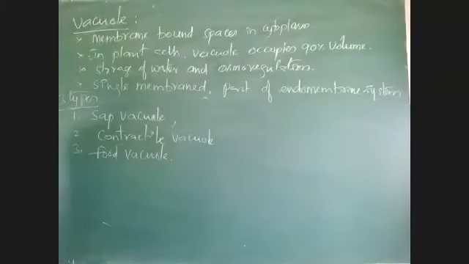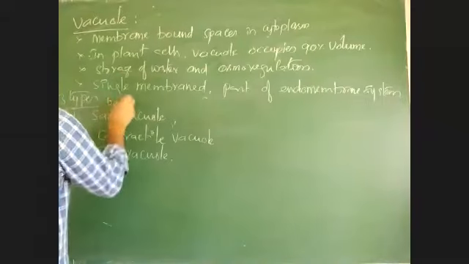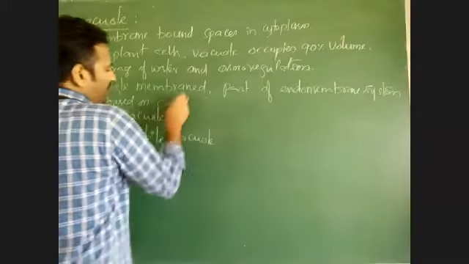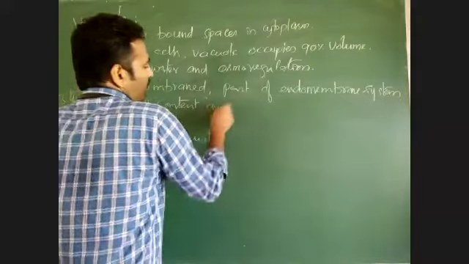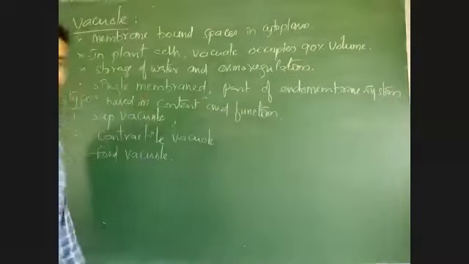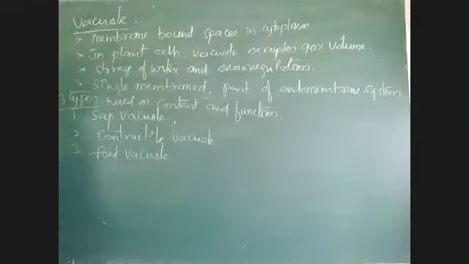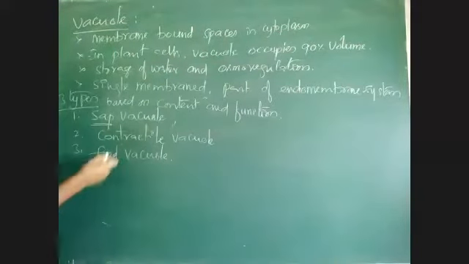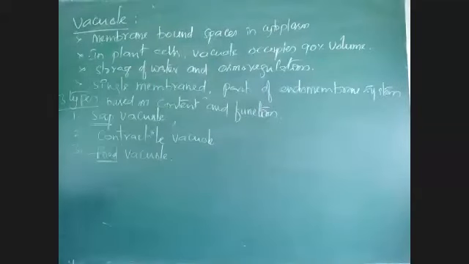Like that, there are three types of vacuole, based on content and function. Content means what is present in that vacuole. That means inside this vacuole, if there is presence of sap or food or only gas, air, or there is nothing like that. Okay, these are three types.